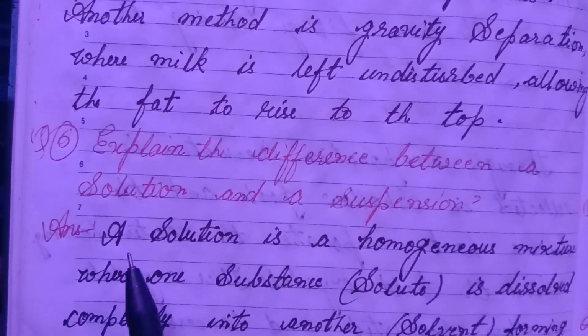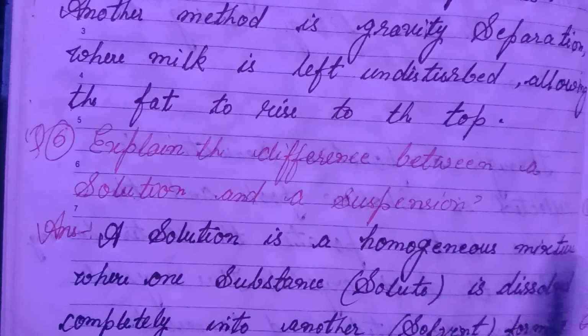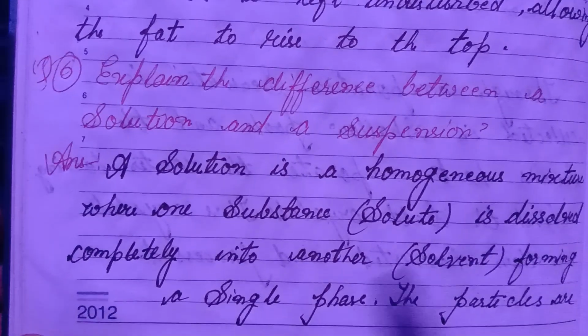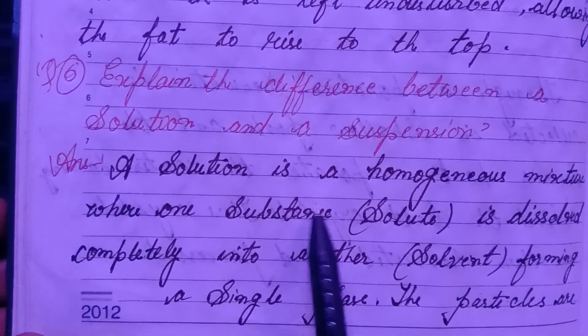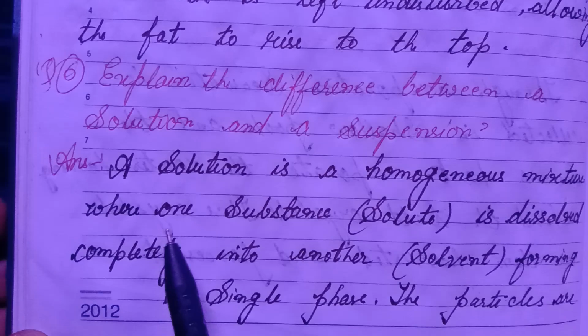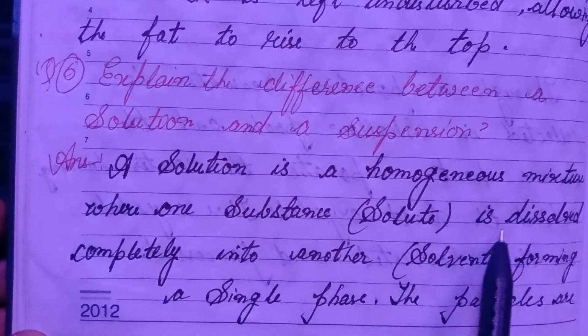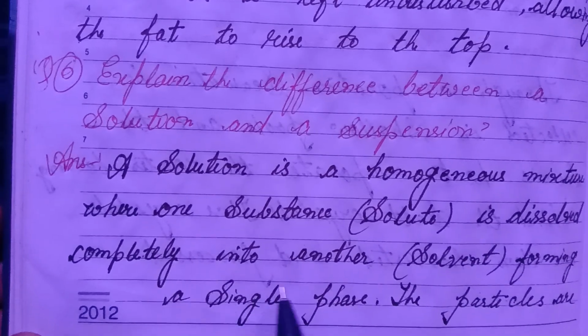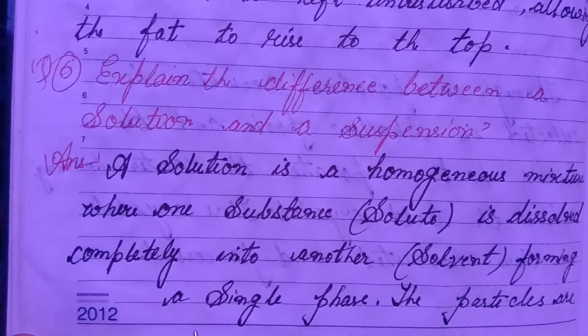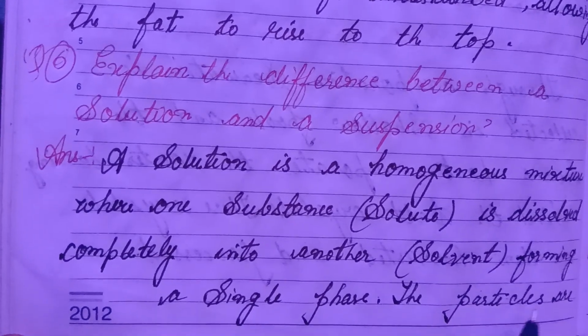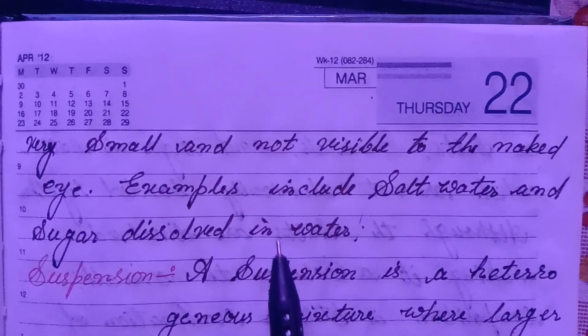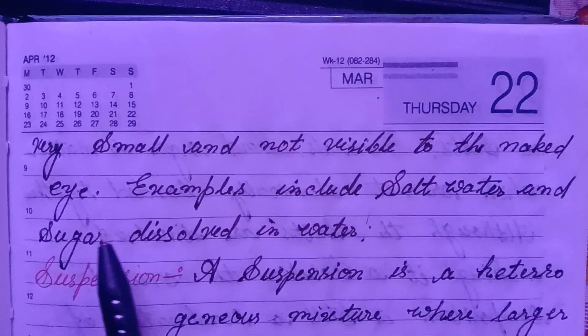6. Explain the difference between a solution and a suspension. Answer. A solution is a homogeneous mixture where a substance, the solute, is dissolved completely into another, the solvent, forming a single phase. The particles are very small and not visible to the naked eye.